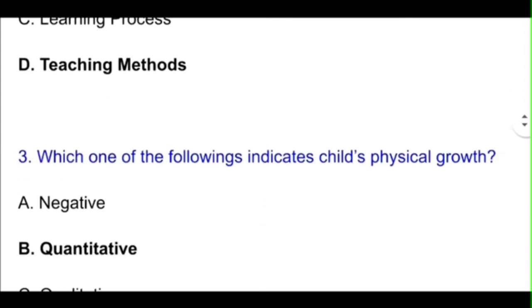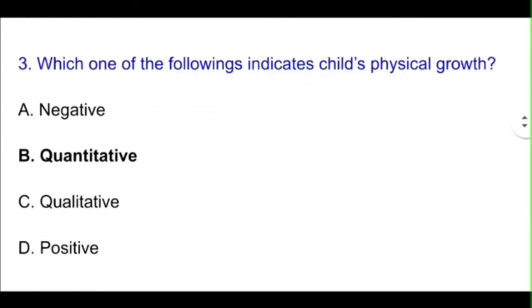Next question. Question number 3. Which of the following indicates child's physical growth? Is it quantitative, is it qualitative, or is it negative or positive? So clearly physical growth is related to quantitative aspect. So here the correct option will be option B, quantitative. Okay, and development is both quantitative and qualitative. Okay, next one.